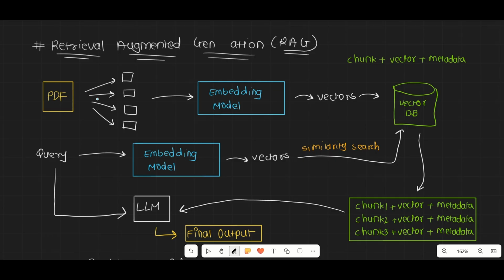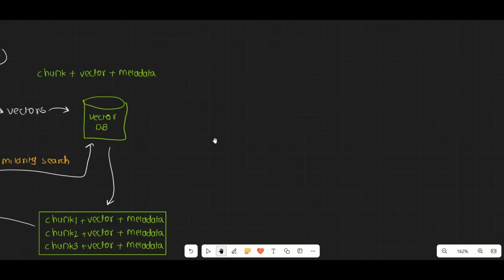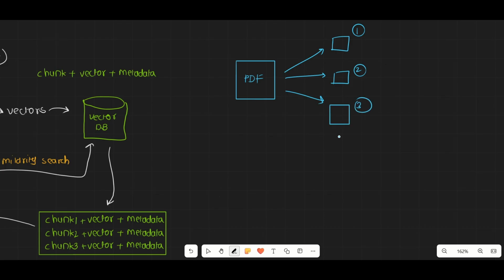So you just divide this document into various chunks. Now what is a chunk? Let me explain the meaning of chunking. Let's say, for example, you have a Python-related PDF which teaches you concepts related to Python. You decide to split it, and you can split it on the basis of anything. For example, you decided based upon pages, so page by page you will split. This is page number 1 of the PDF, page number 2, then page number 3, then pages 4, 5, 6, and so on and so forth. This is the splitting you have done. This is called chunking.